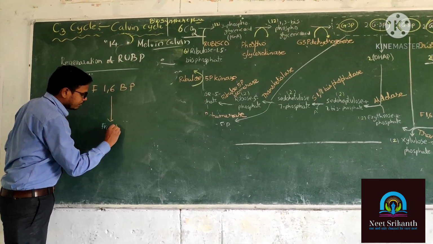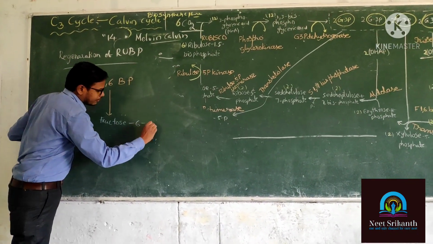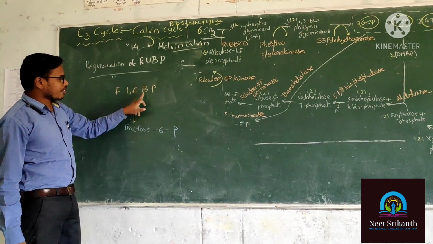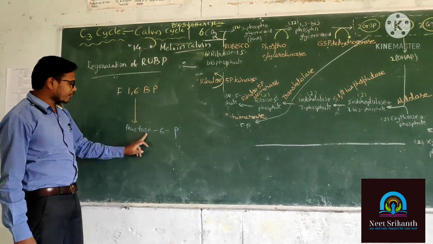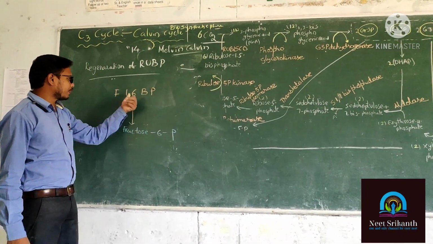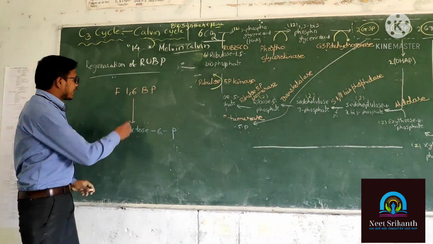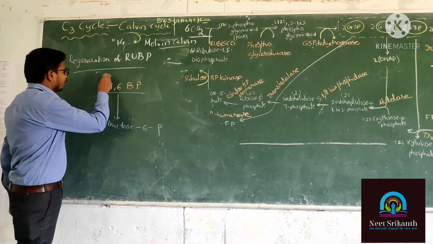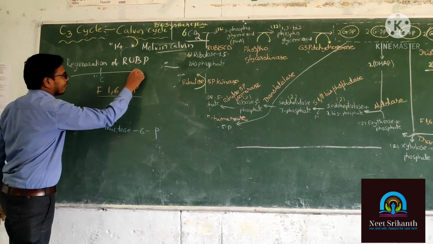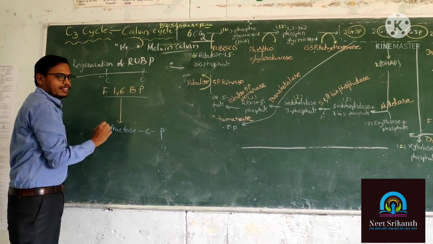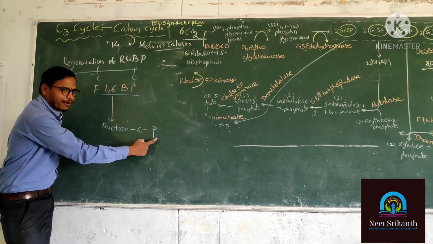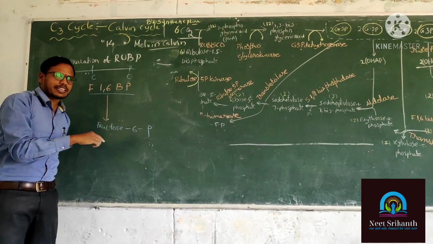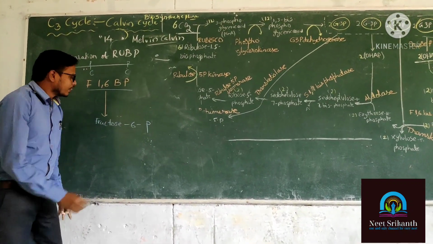Fructose 6-phosphate. Understood here? Here what happened? Fructose 1,6 bisphosphate turned into fructose 6-phosphate. So what is the difference between this one and this one? Here fructose 1,6 bisphosphate is having 2 phosphates. One is present on the first carbon, another one is present on the sixth carbon. Here only fructose 6-phosphate is there. So only the phosphate on the first carbon is going to be removed.